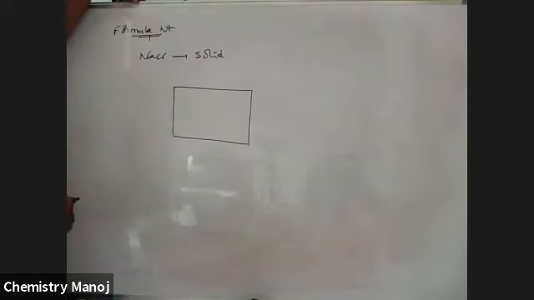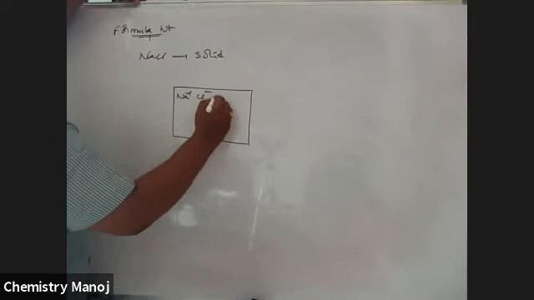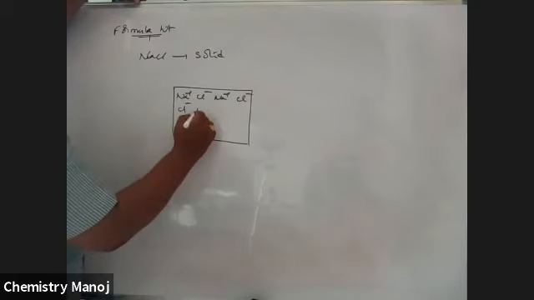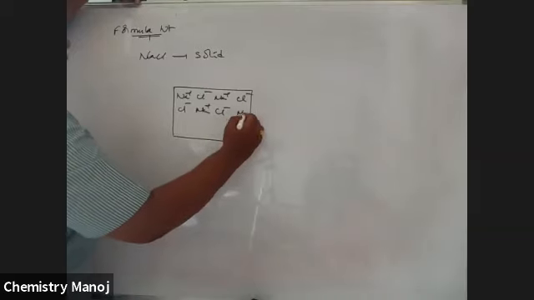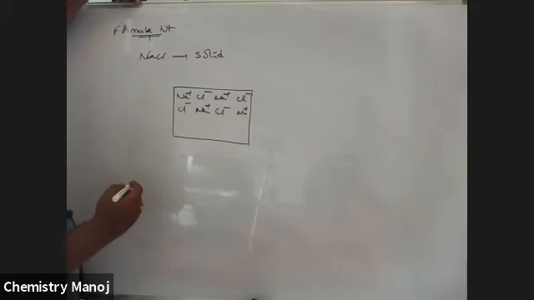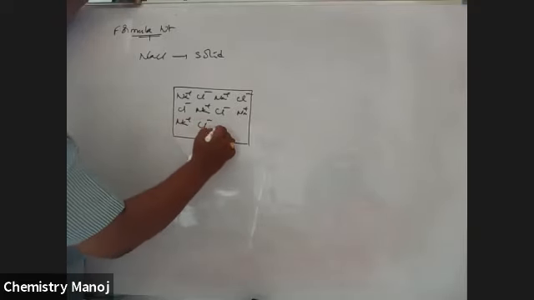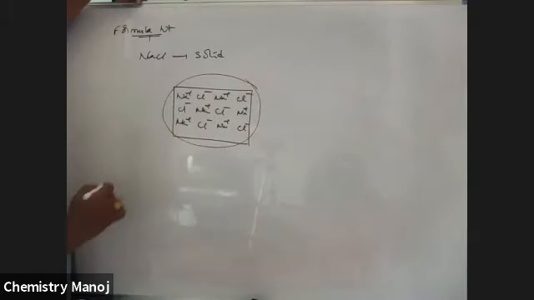It contains Na plus ions and Cl minus ions. No two positive ions and no two negative ions exist side by side. Na plus, Cl minus, Na plus, Cl minus. This is the entire structure of NaCl.